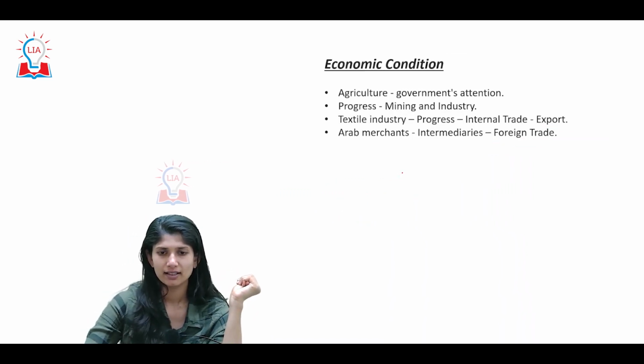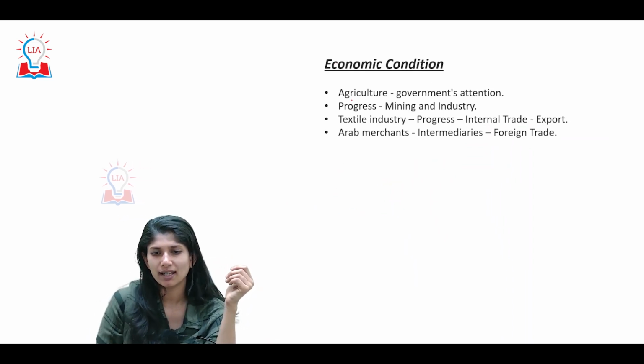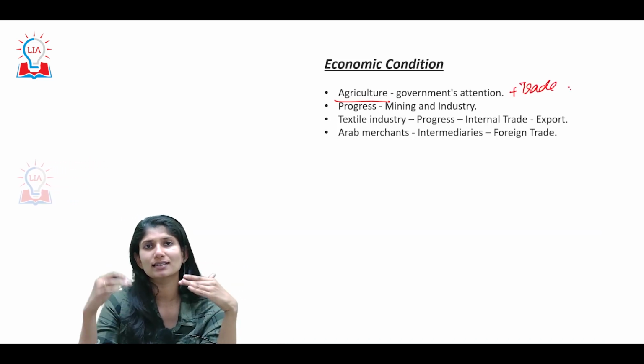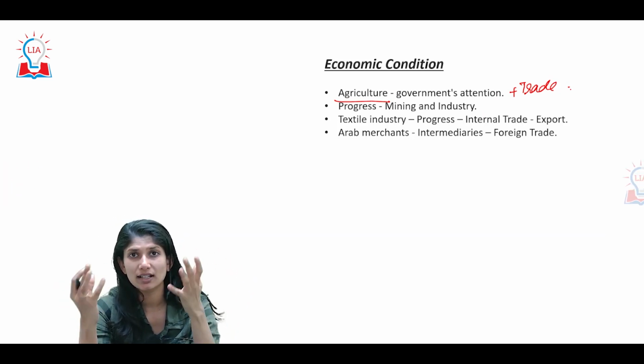Alright. Next. How was the economic condition? Again, if the economy has to come in, A, it's through agriculture, and B, it's through trade. Trade we have discussed, both internal as well as external. For internal trade, we have concepts of merchants, guilds, shrenis, everything coming up.